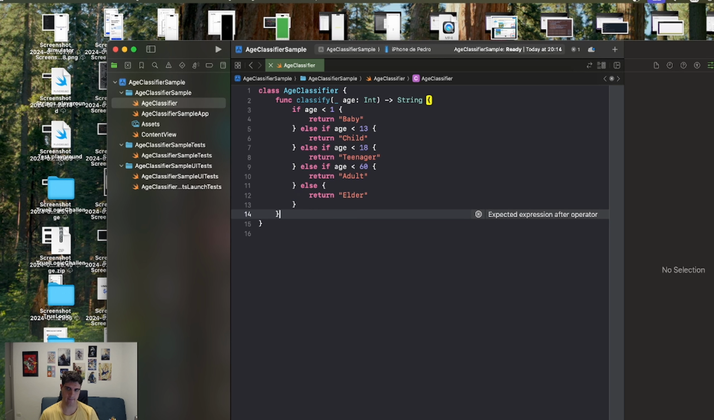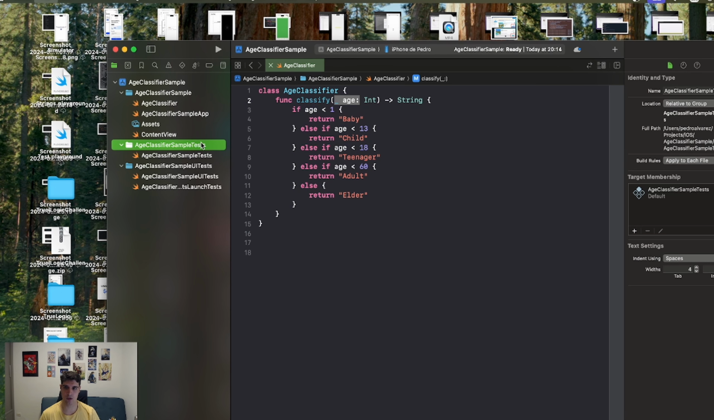Okay? Perfect. Now, we have 5 different flows here for a classification. We need 5 different inputs to have all the 5 different outputs.